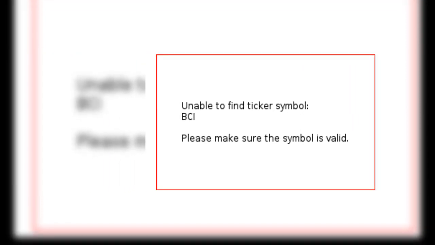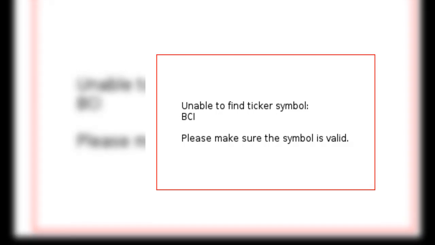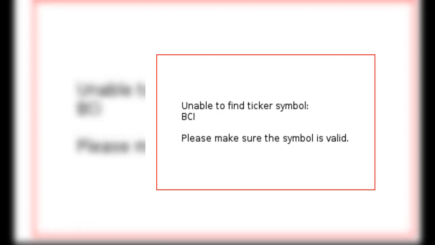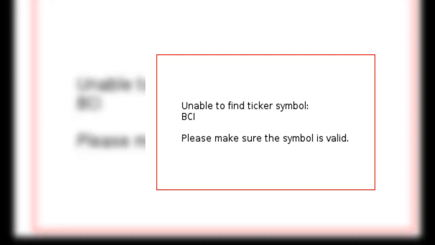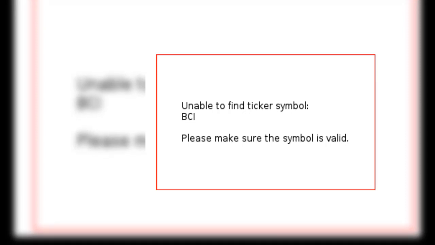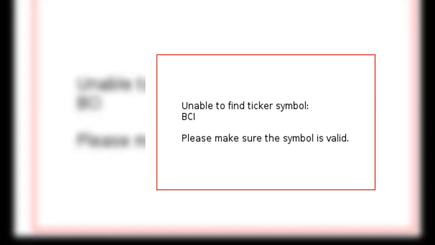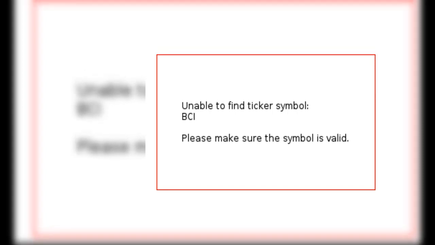The ADX was introduced by J. Wells Wilder in the late 1970s and it has stood the test of time. The ADX is typically used in conjunction with the plus directional indicator, plus DI, and minus directional indicator, minus DI, to help spot trend direction as well as trend strength.